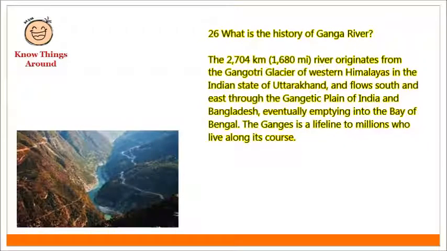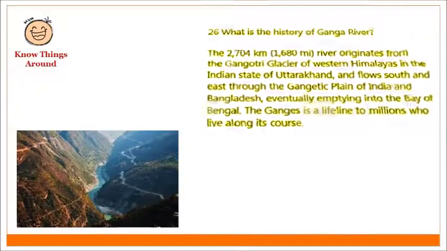What is the history of Ganga river? The 2,704 kilometer river originates from the Gangotri Glacier of the Western Himalaya in the Indian state of Uttarakhand and flows south and east through the Gangetic plains of India and Bangladesh, eventually emptying into the Bay of Bengal. The Ganga River is a lifeline to millions of people who live along its course.